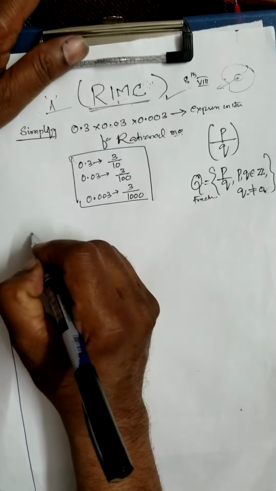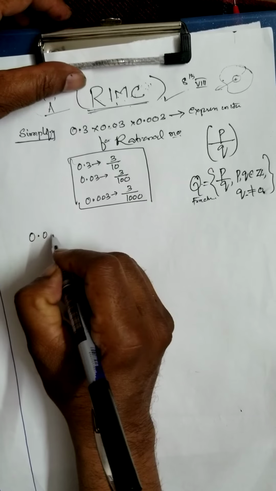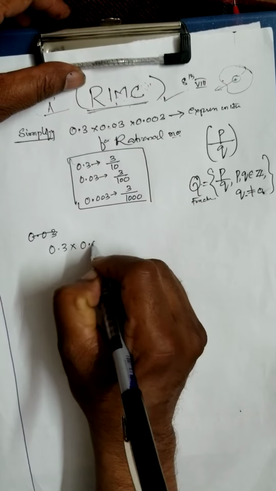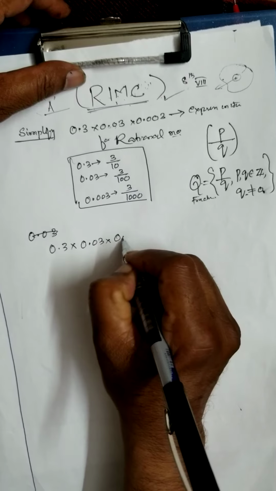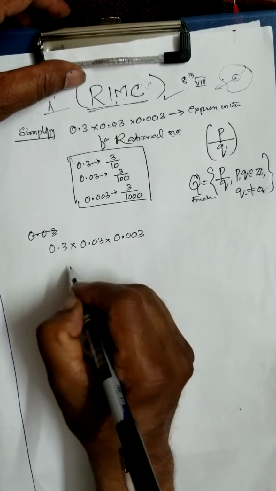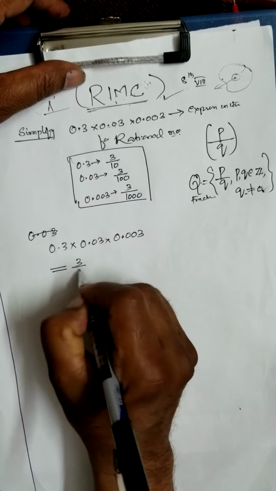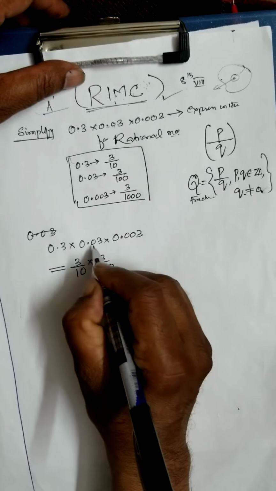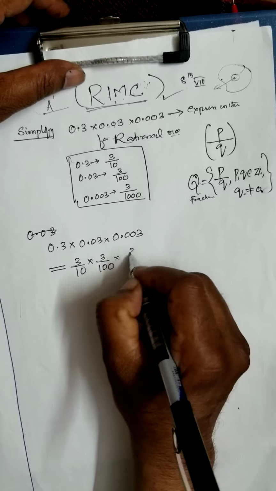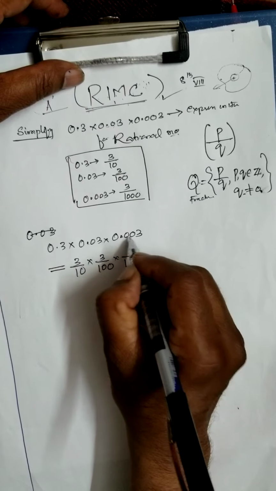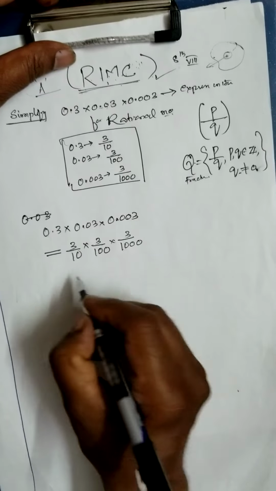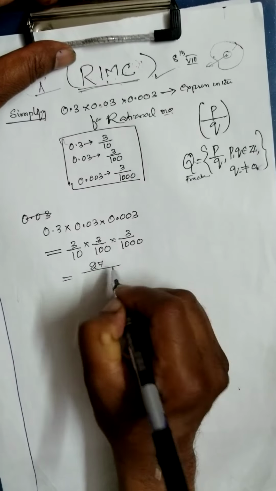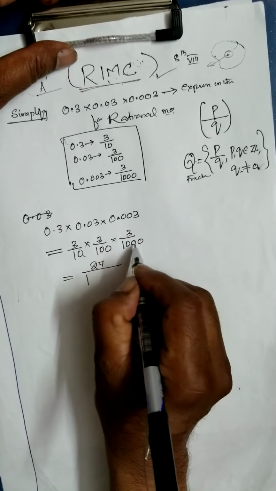Therefore, 0.3 into 0.03 into 0.003 can be written as 3 by 10 into 3 by 100, 2 zeros, into 3 by 1 with 3 zeros. 3 3s are 9, 9 3s are 27, and 1 2 3 4 5 6 zeros.